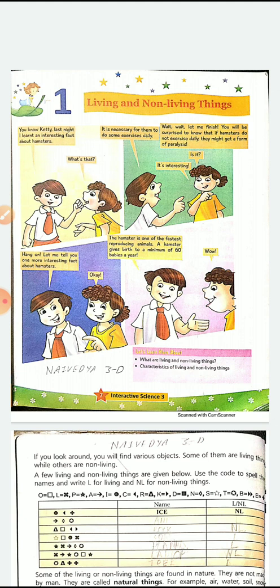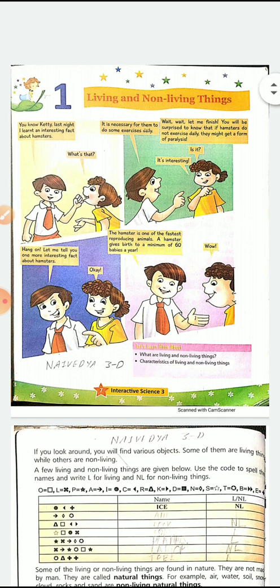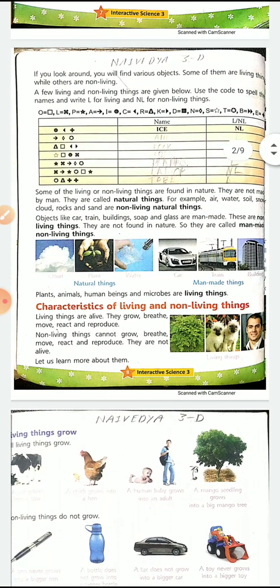But if we talk about the mountains, that's a natural non-living thing. Sun is a natural non-living thing. Bed is a man-made non-living thing. Then we were seeing the characteristics of living and non-living things. So now we will see what are the characteristics of living things and non-living things.